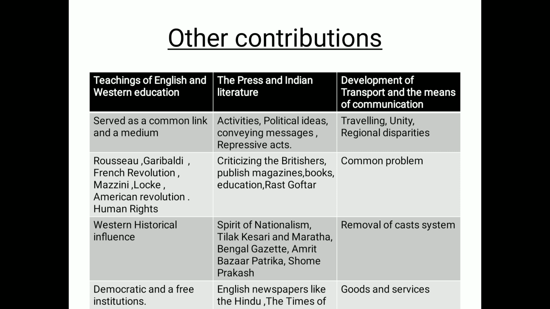Next, the press and Indian literature. Indians have taken some benefit of the press and Indian literature. This I'm going to explain in depth. And next, the development of transport and means of communication. This point they had also taken as a negative point in chapter 1, right? Like the railways and transport, they were believing in the caste system and thought transports were meant for hanging people, right? But in this chapter they started taking positive points from these contributions, clear? So one by one I'll explain to you.